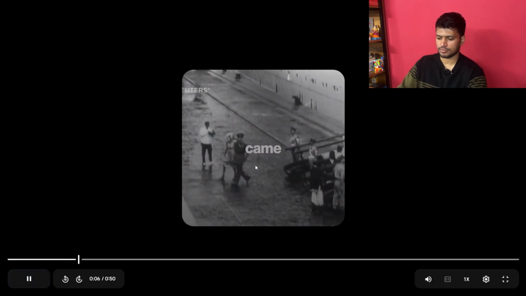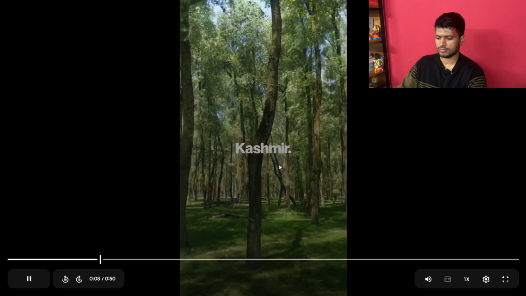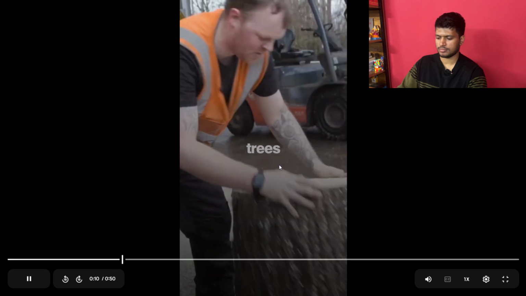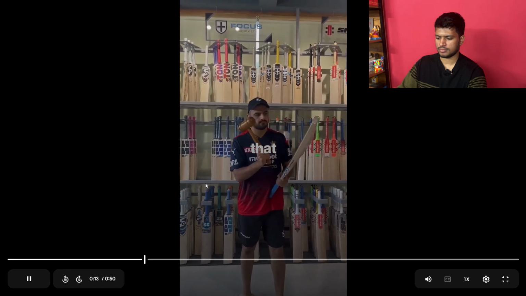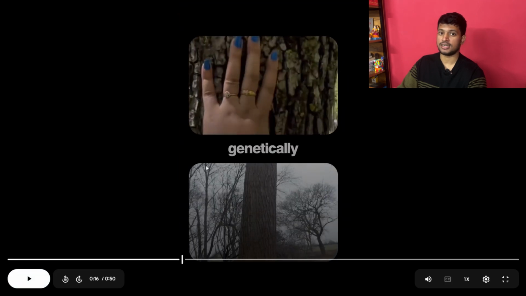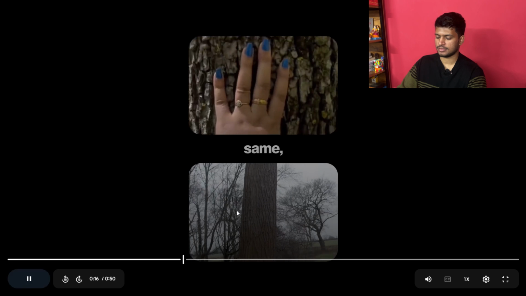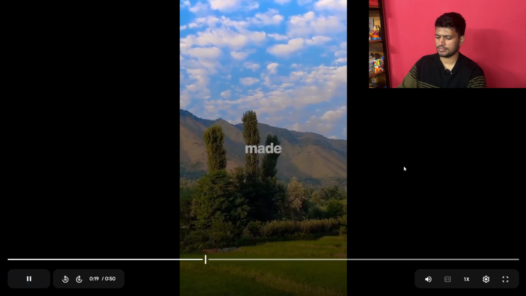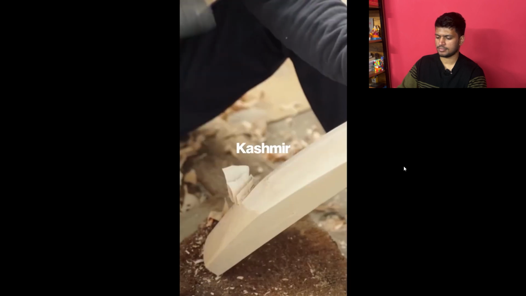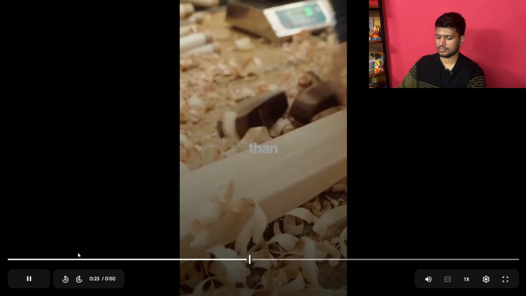200 years ago, when the British came to India, they planted willow trees in Kashmir. These are the exact same trees used in premium English willow bats that cost thousands of rupees. Kashmir willow and English willow are genetically the same. But Kashmir's unique climate made its willow denser. This made Kashmir willow bats heavier and less preferred than English willow bats.